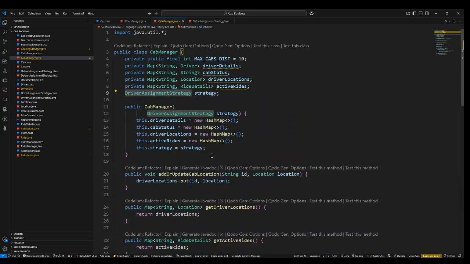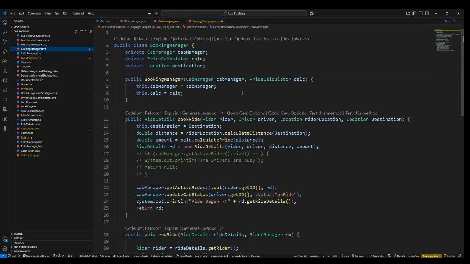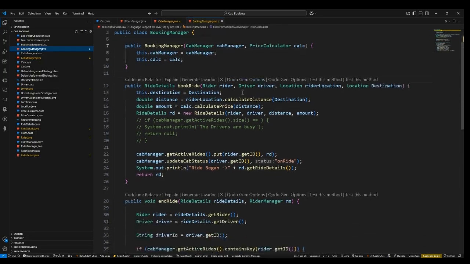There are other aspects of this cab manager class that are really important that you can see while my friend is explaining. Now coming to the final manager, it is like the heart of this application. Booking manager. The booking manager is responsible for booking the ride and also for ending the ride.